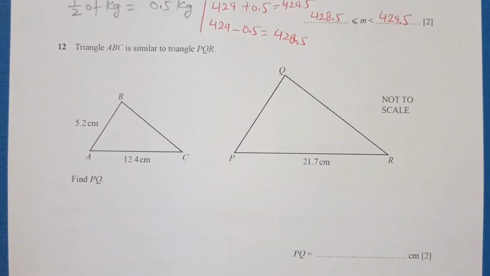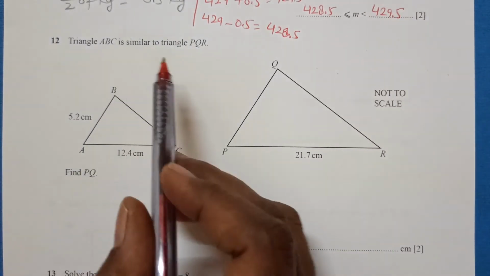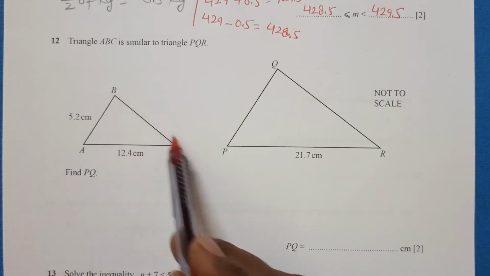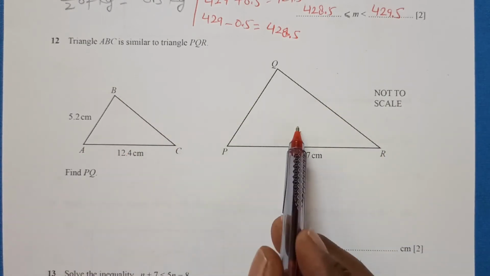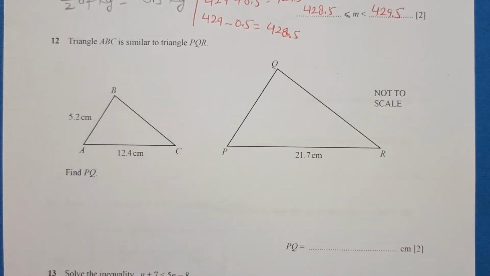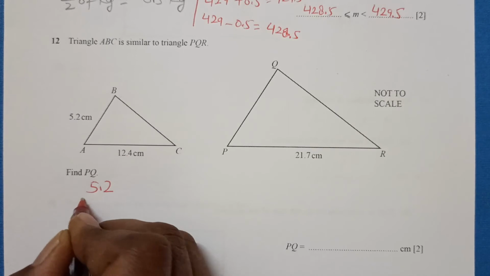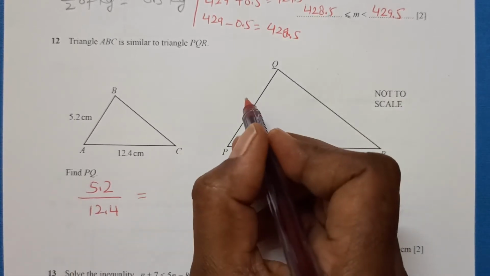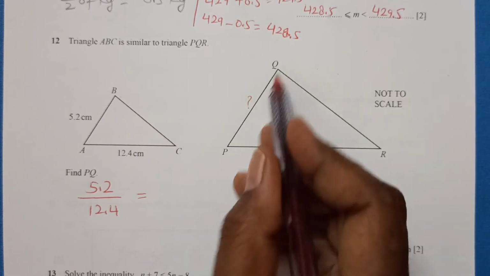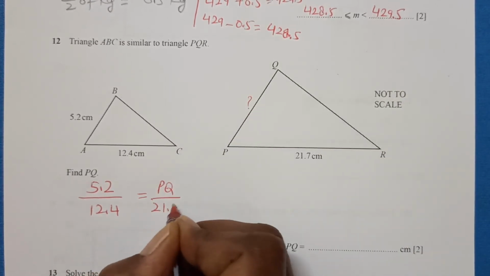Right. Question number 12. Triangle ABC is similar to triangle PQR. Find PQ. Now if the triangles are similar, then the ratio of their sides will be the same. So we are going to take ratios here: 5.2 over 12.4 equals PQ over 21.7.